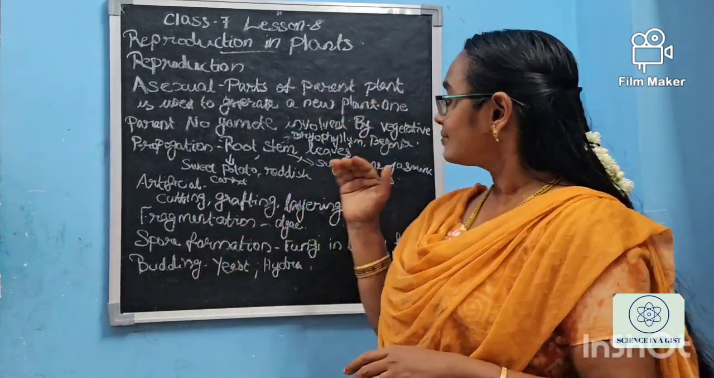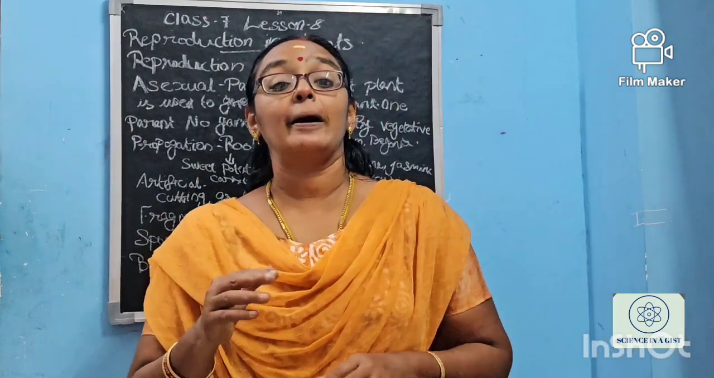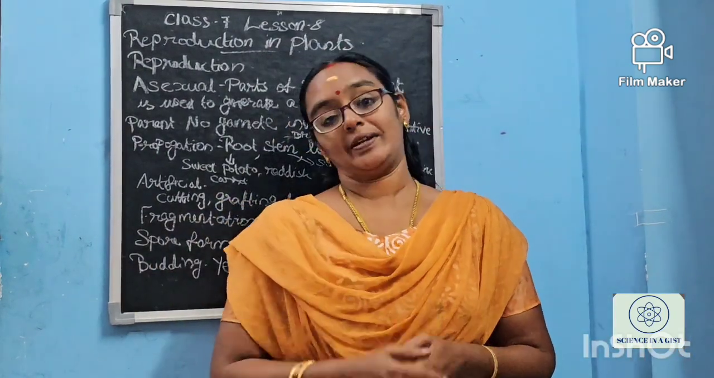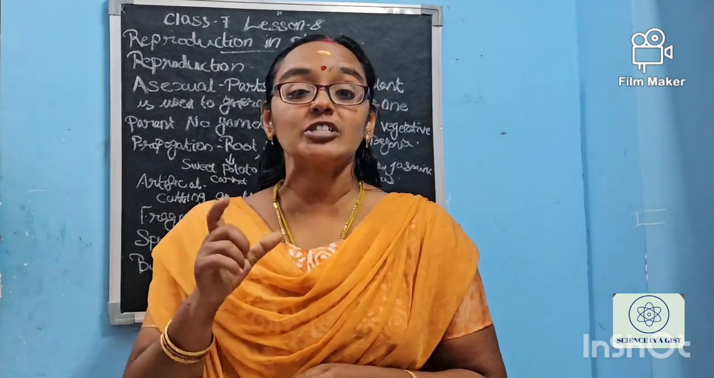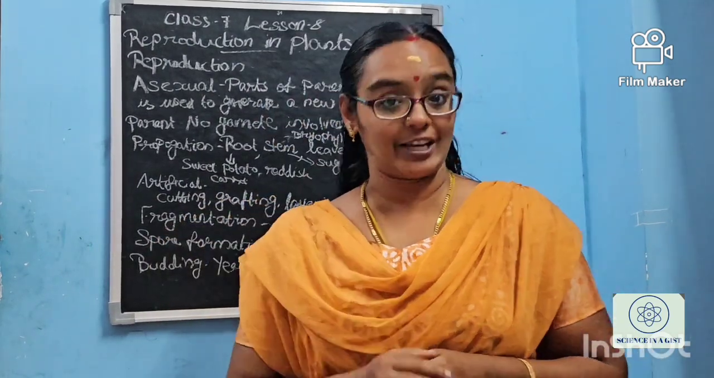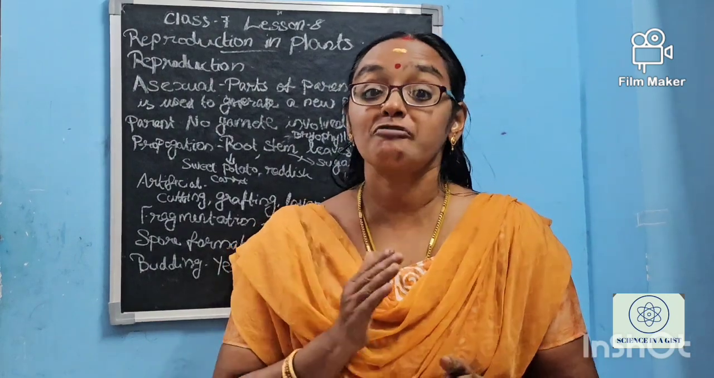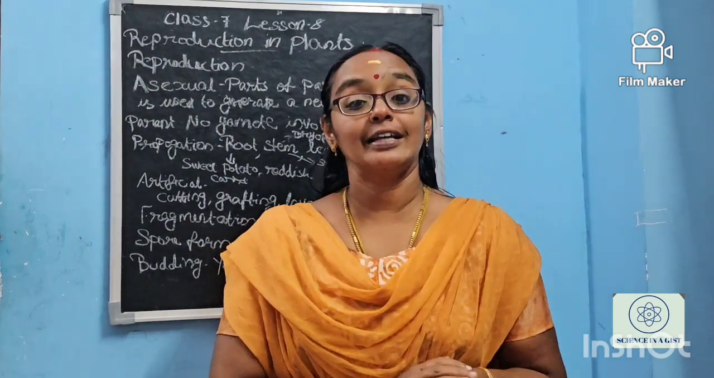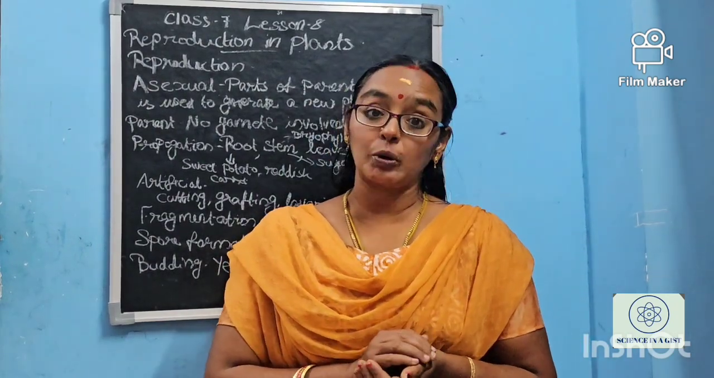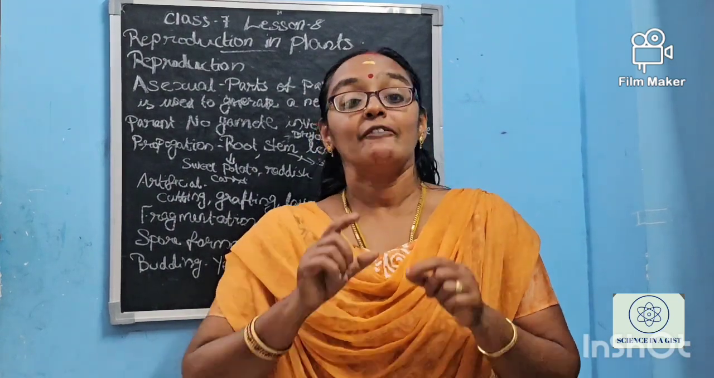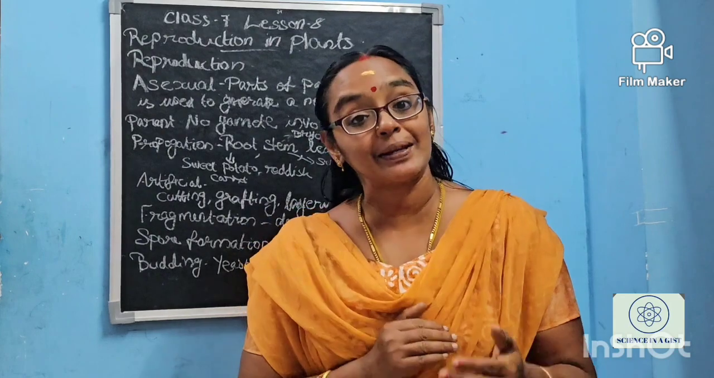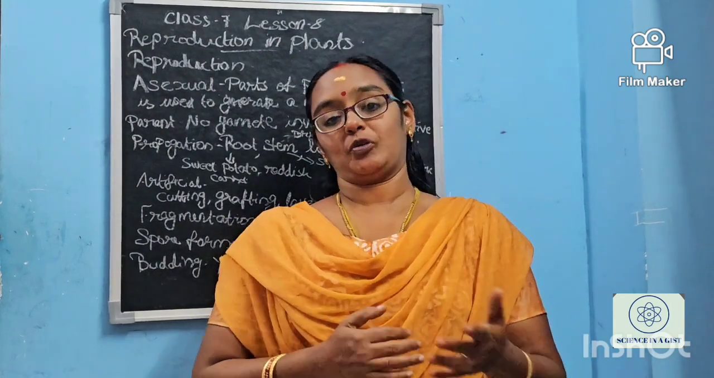It can be by mainly 4 ways. First is vegetative parts. From the vegetative parts it is called vegetative propagation. And the second is fragmentation. Third is budding. And the 4th is spore formation. These are the 4 ways. What are they, ma'am? Vegetative propagation, fragmentation, budding and spore formation.